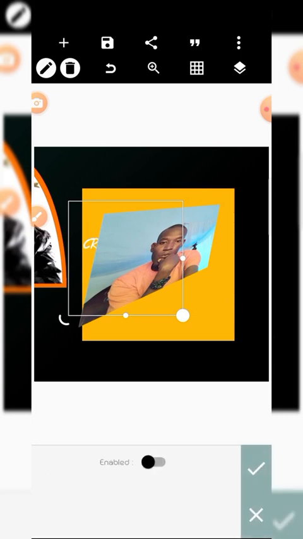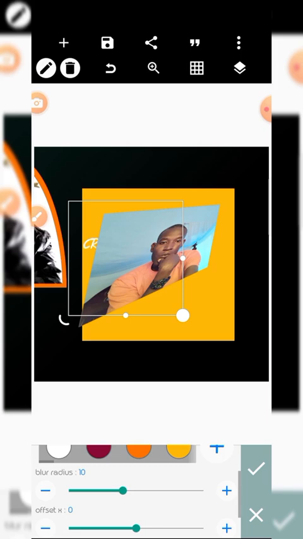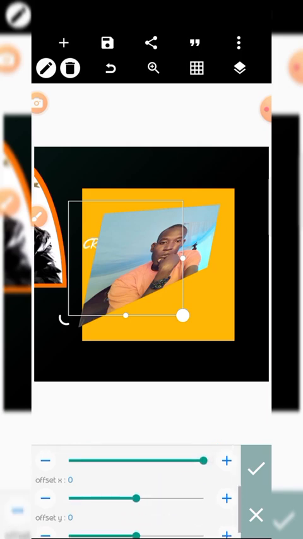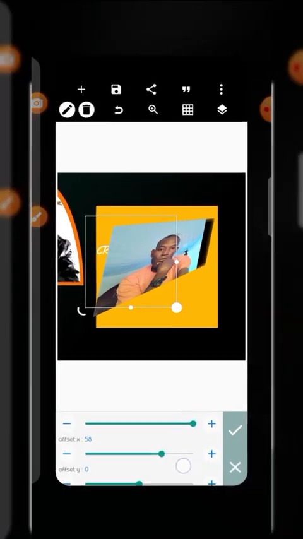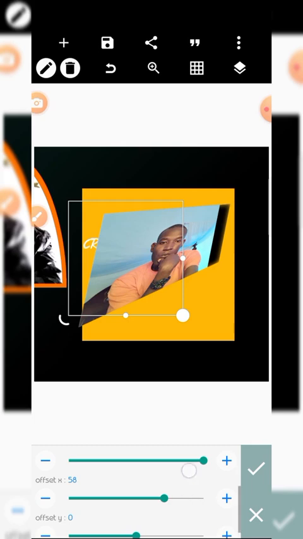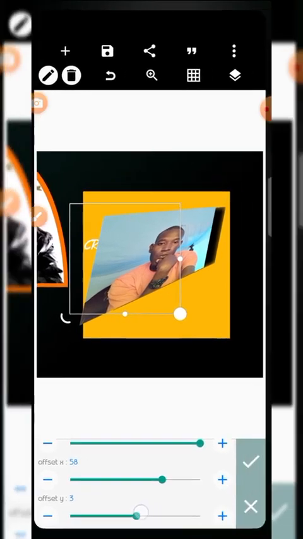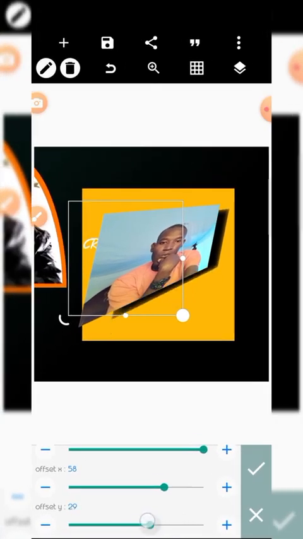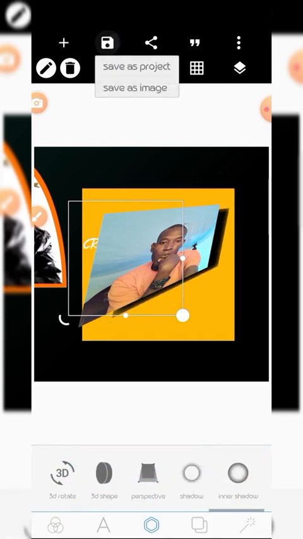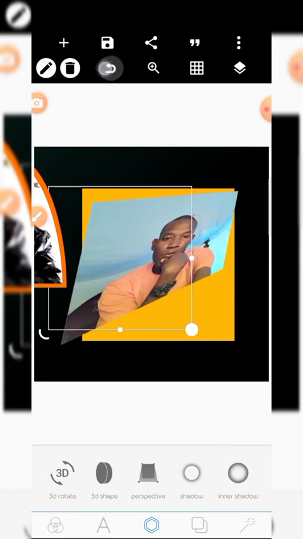Then we have the shadow. They want offset. Sorry. They want the Y axis. Offset of Y. Let me return back.